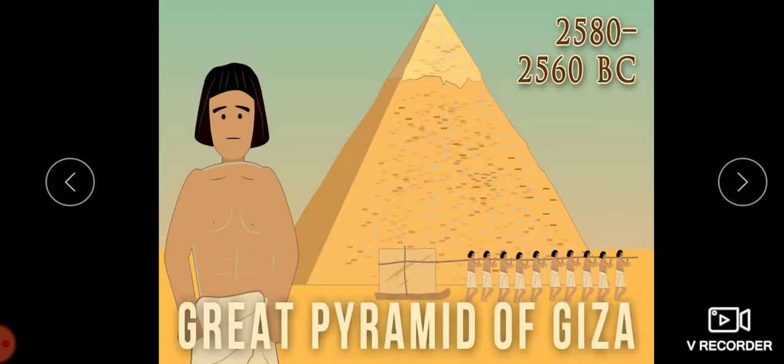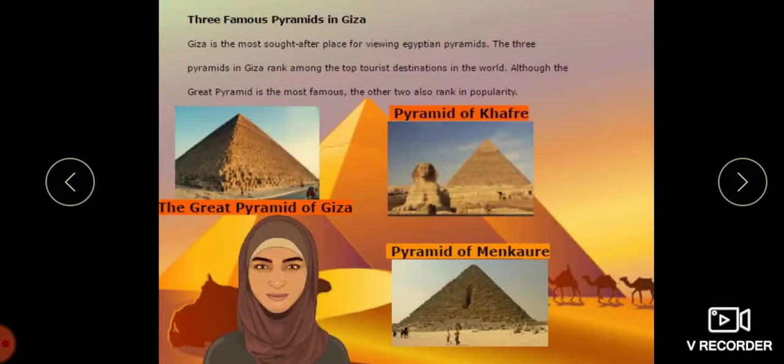Next we will move on to the largest pyramid. The largest pyramid of Giza is called the Pyramid of Khufu, which was built by Khufu. So, the three famous pyramids in Giza.